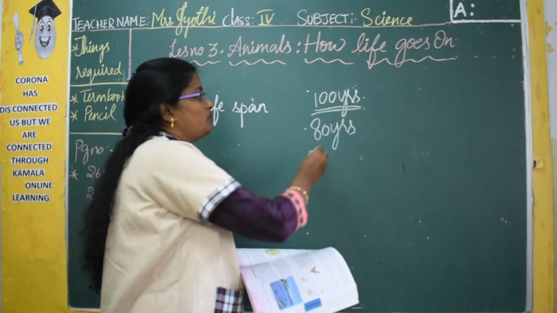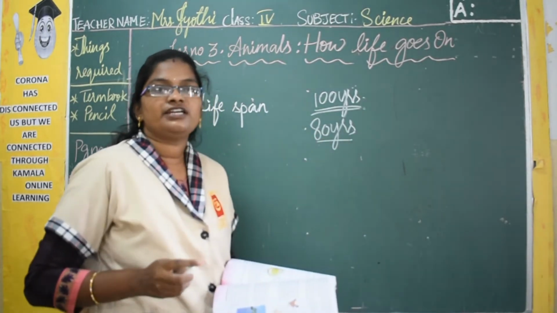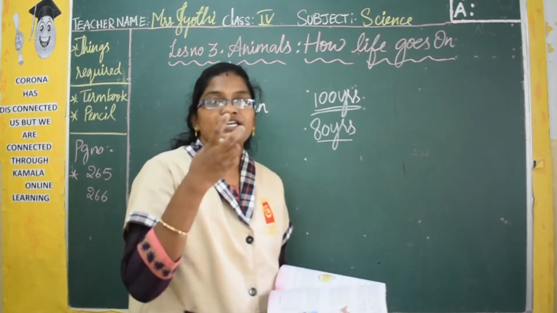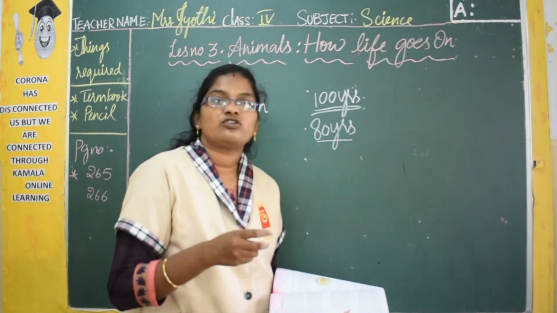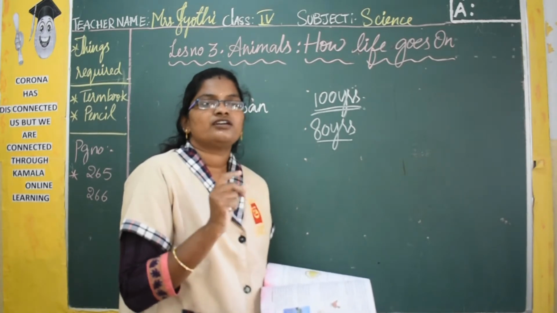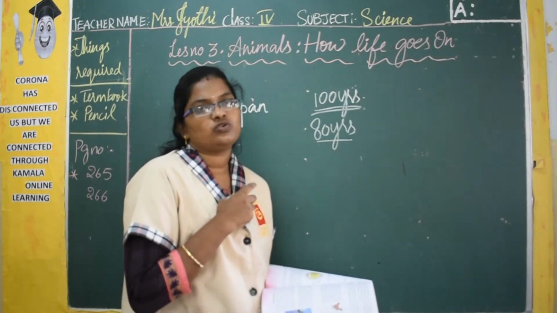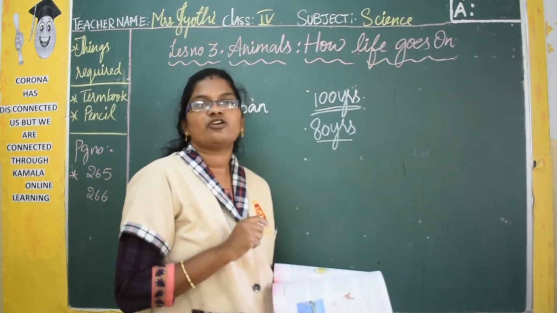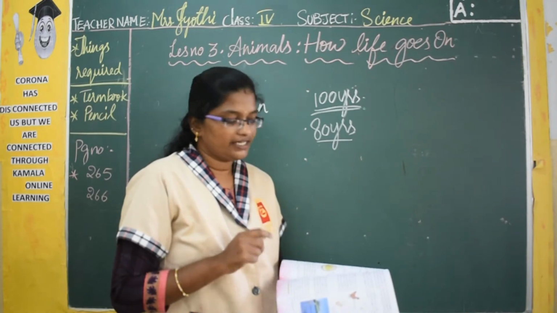So when a person is born, think that if he is 80 years, they are going to become weak. Whatever food they take, they eat very little, isn't it? And they are very weak. They can't do their work on their own also. So the last period of a human being is around 80 years.